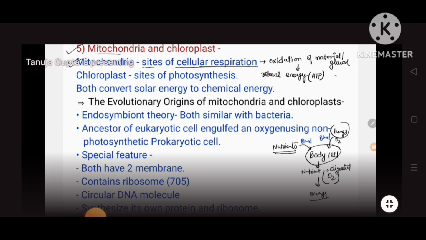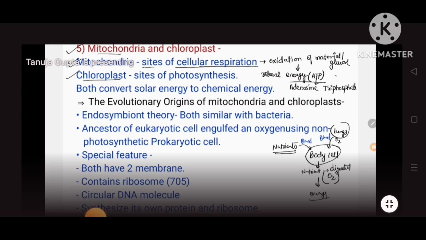Suppose for rupees we have some symbols, right? For energy also, it is known as the energy currency. So ATP is the form of energy. In this form only, energy is being synthesized. Here, ATP full form is what? Adenosine triphosphate. Please remember this term, the full form. ATP full form is adenosine triphosphate. Okay, now let's go further.